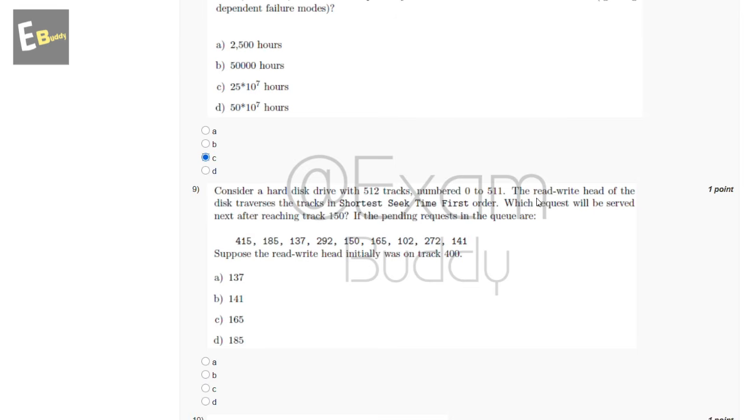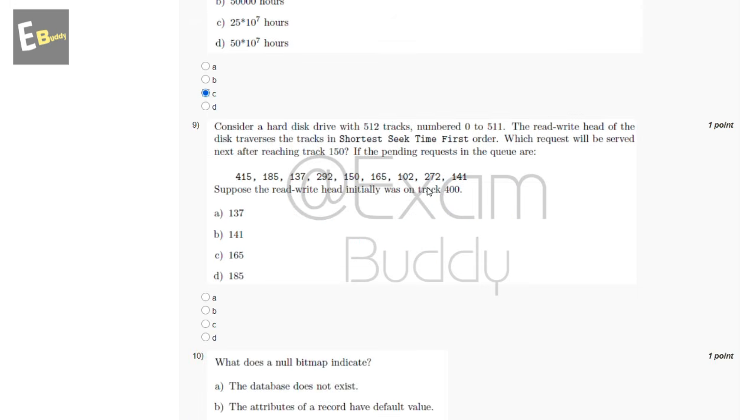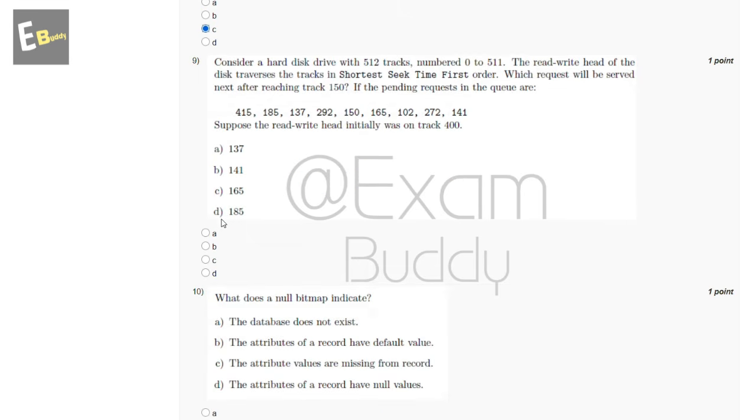Now the ninth question is: consider a hard disk drive with 512 tracks, numbered 0 to 511. The read-write head of the disk traverses the tracks in shortest seek time first order. Which request will be served next after reaching track 150 if the pending requests in the queue are? So these are the options, and the answer of our ninth question is B, 141. Now the 10th question is: what does a null bitmap indicate? So these are the options, and the answer of our 10th question is C.